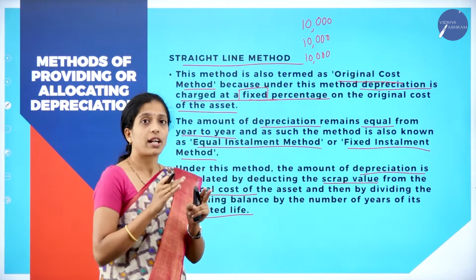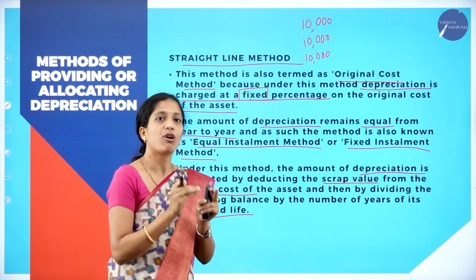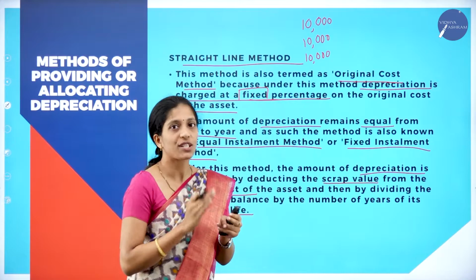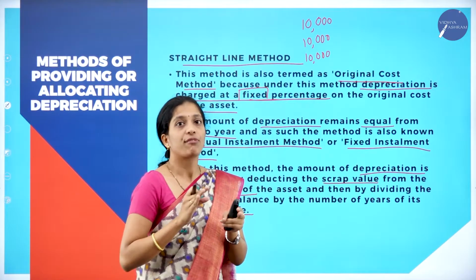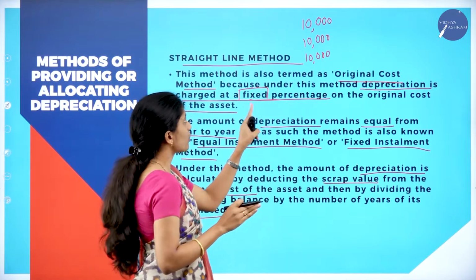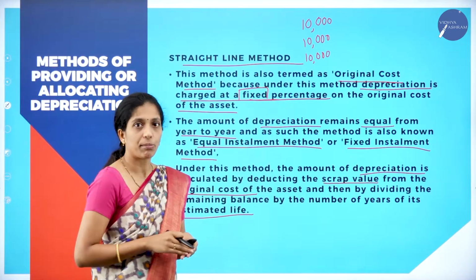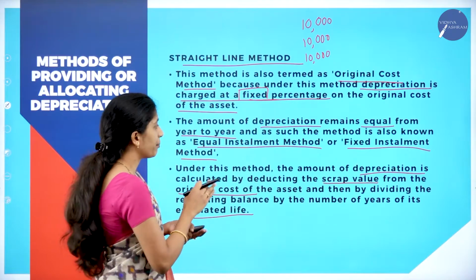Why is it called the straight line method? Because the value of depreciation will be fixed in nature. Year after year, the depreciation does not change. It will be fixed in nature. So it is called the straight line method. And it is also called the equal installment method or fixed installment method.